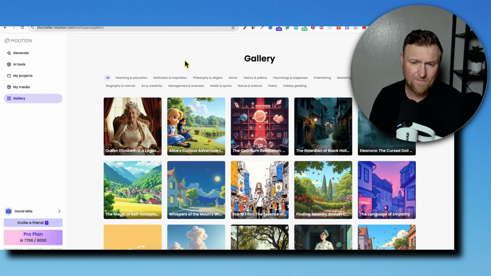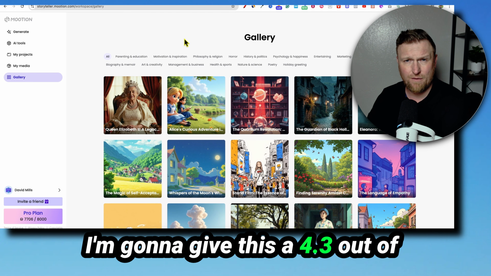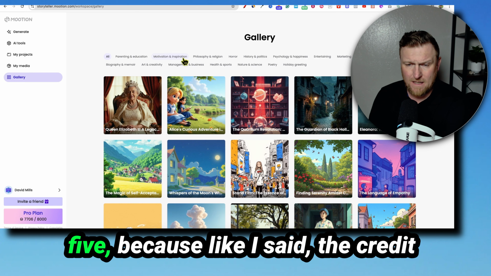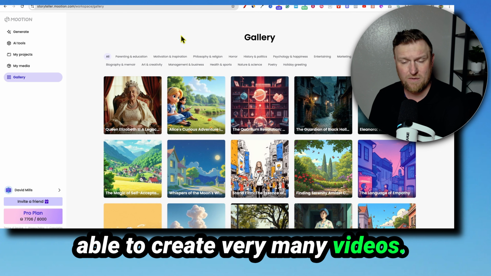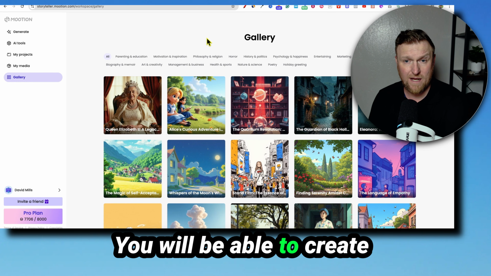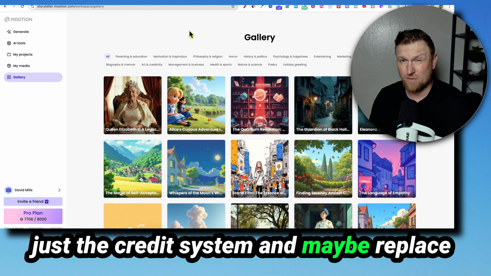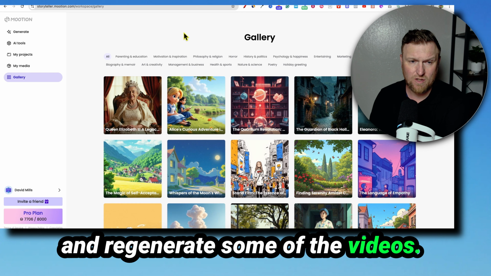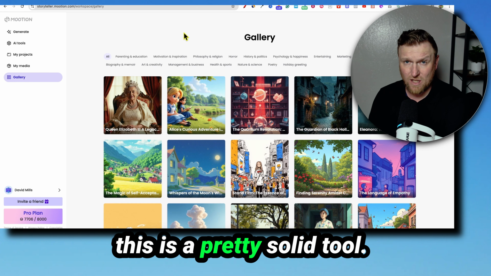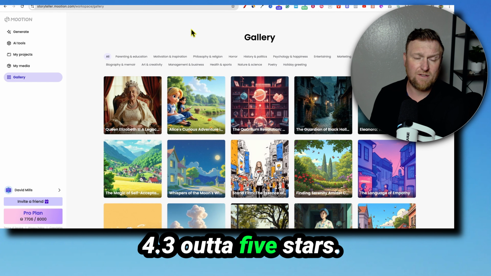It's an all-in-one tool. I'm going to give this a 4.3 out of 5 because, like I said, the credit system, I don't think you'll be able to create very many videos, but you will be able to create some really cool videos. Just the credit system and maybe replace and regenerate some of the videos. But other than that, I think this is a pretty solid tool. 4.3 out of 5 stars.